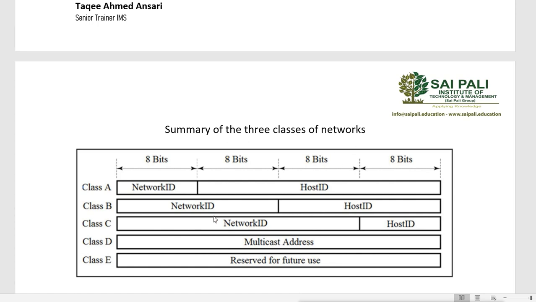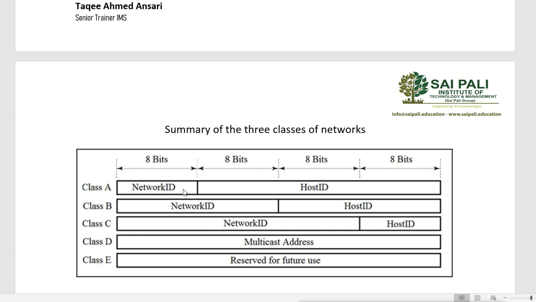Those 100 machines cannot communicate with the other 100 machines, but they can communicate within their own network, that is, within their same network ID.